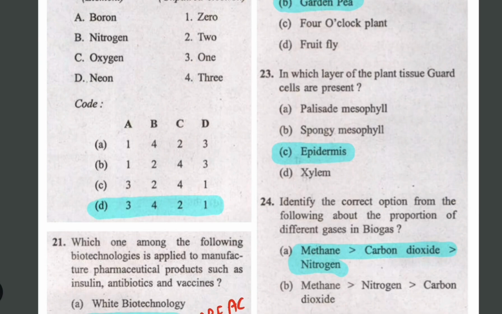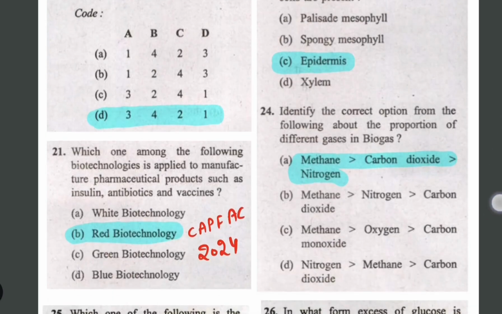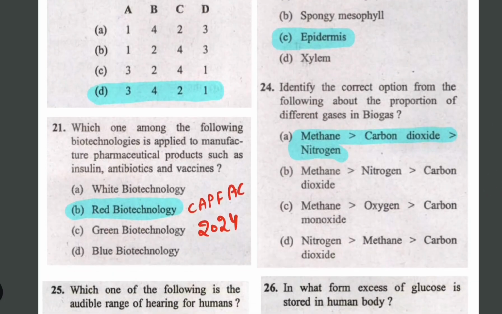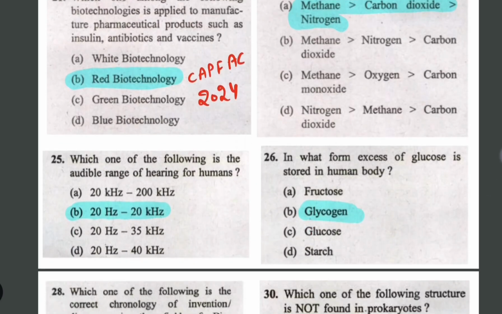In which layer of plant tissue are guard cells present? The epidermis layer. This has been asked several times in NDA and CDS. So just remember this, epidermis will be the right answer. This is the proportion of different gases in biogas. Biogas is mainly composed of methane, then CO2, and then nitrogen. Very little nitrogen, but nitrogen is there.